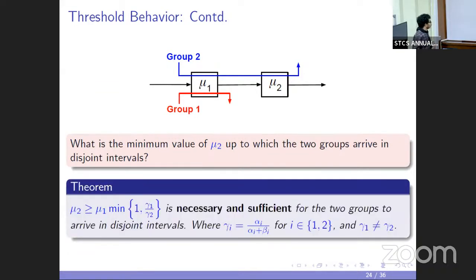And we prove that there is a threshold which is given by mu1 times the minimum of 1 and gamma 1 over gamma 2, where gamma i is basically the cost preference of the ith group. If the capacity of the second queue is above this threshold, then the two groups will arrive at disjoint intervals, and once mu2 falls below this threshold, then the intervals over which these two groups are arriving will start to overlap.